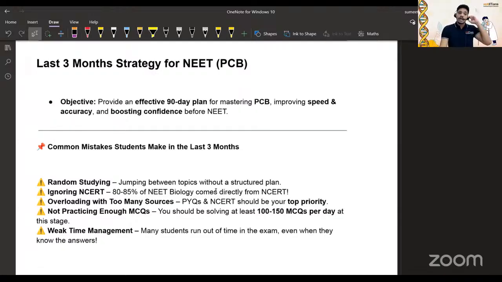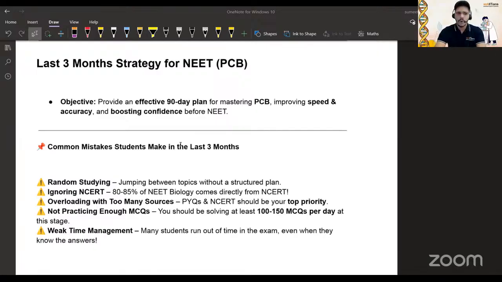Then, not practicing enough MCQs. This is also a mistake students make. They just read the NCERT or notes, but they are not doing the actual practice that is needed to check how much they have grasped. They don't understand that. For that purpose, we should practice more and more MCQs.